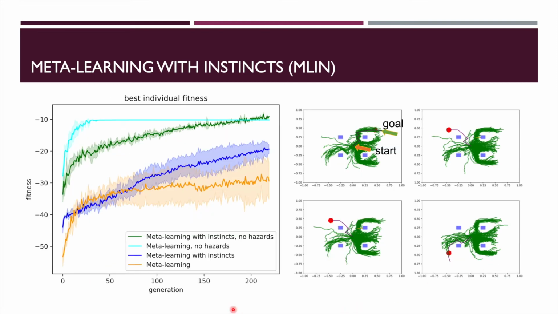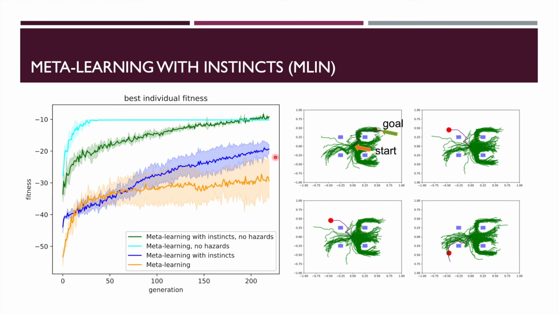On the left-hand side, we compare MLIN against a meta-learning version without an instinct network in a 2D navigation task with and without hazards. The curves show the average fitness among 5 runs for the hazard and non-hazard 2D navigation task. Shaded areas show 1 standard deviation. We confirmed that the instinct and non-instinct modulated setups perform similarly in the environment without the hazards. We see that with the presence of hazard zones, the instinct module helps the agent outperform the control setup.